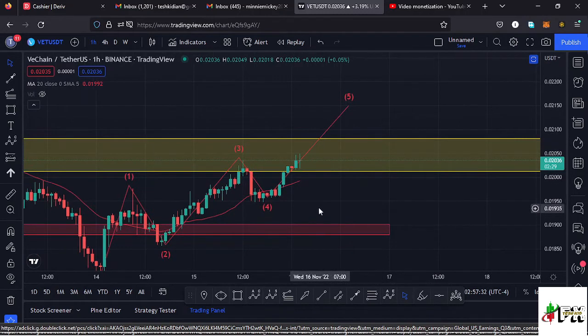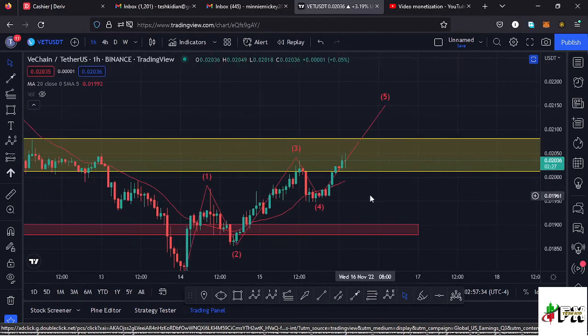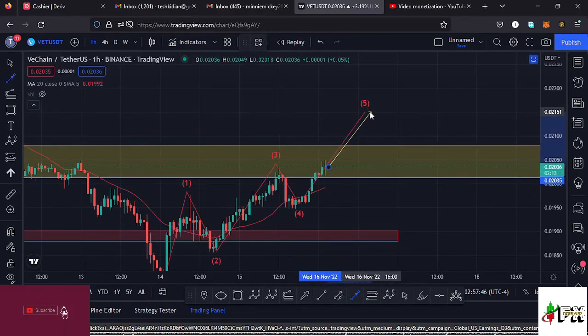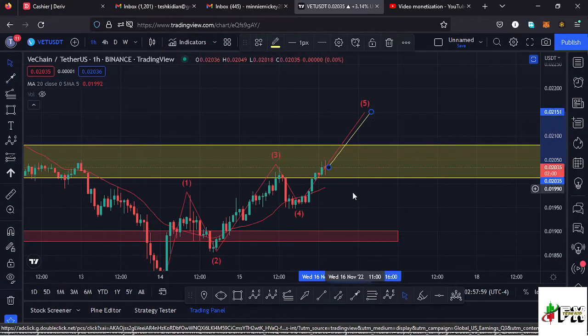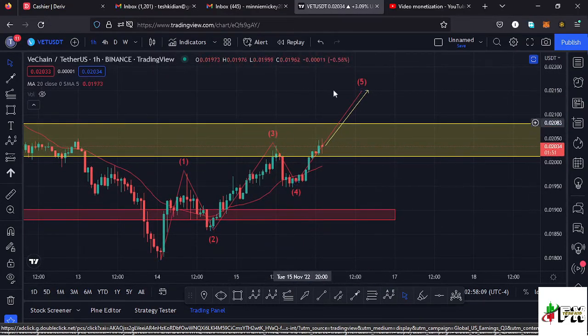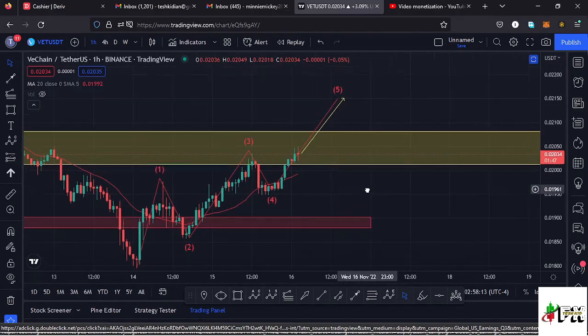The first possibility is that Vechain will continue pushing higher, manage to break above this key resistance zone over here at around the $0.02 mark, and once we break through it, there's a possibility of Vechain getting back to around the $0.021 mark, and once that plays out, then we'll be finishing off the formation of that higher degree wave count A. And once you see the formation of that wave A, then we can expect a corrective movement over here in the formation of wave B.